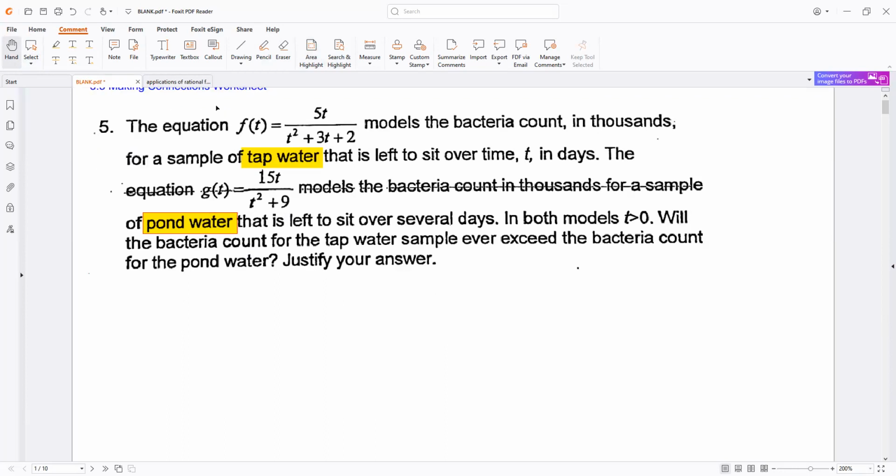So remember, F and G, the Y values of these functions, model bacteria count. The t models the time. So the question is, will the bacteria count, aka the Y value of F, ever be larger than the bacteria count, aka the Y value for G?